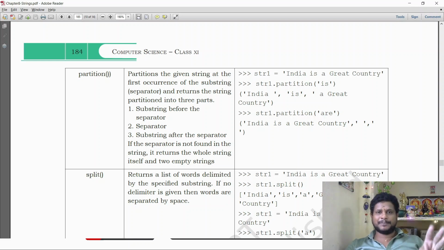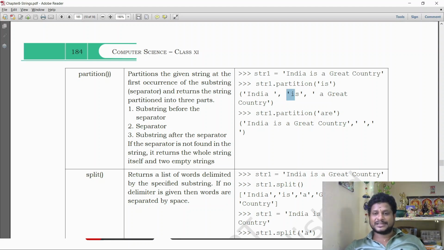In partition there will definitely be 3 parts. First one is the substring before the separator, then the separator, and the substring after the separator. I have given the string India is a great country. str1 dot partition is. So before is, there will be one separator, is, and then after is, so three things will be. India will be the first substring, the substring before the separator. is is a separator.